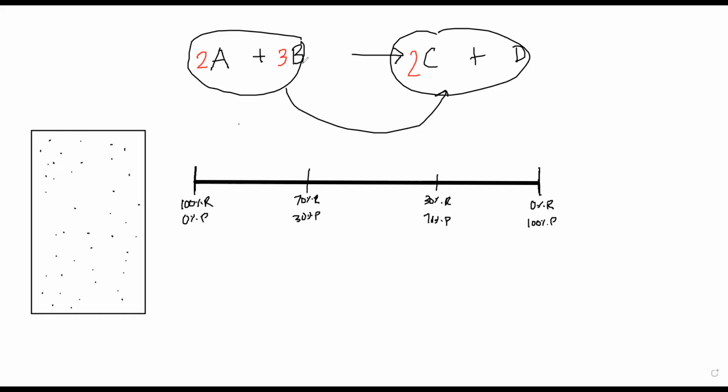So as you can see, as the reaction progresses, starting from here, as it goes ahead, the reactants become lesser and lesser and the products become more and more. And at the time of completion, the reactants are 0 and products are 100%. This is what will happen in the irreversible reaction.